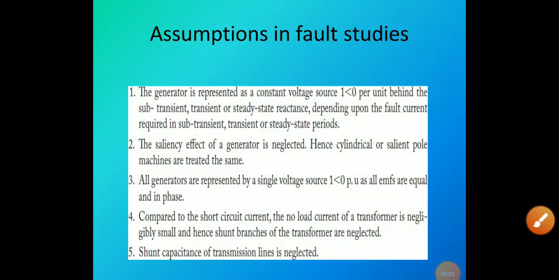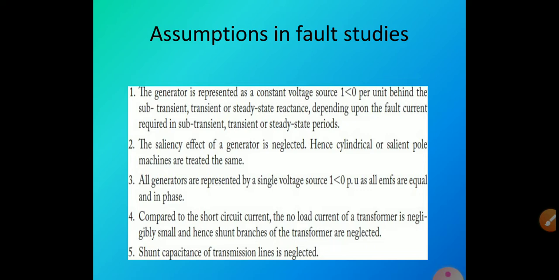Good morning students. In this class we are going to see the assumptions in fault studies. There are five major assumptions. First, the generator should be represented as a constant voltage source with a magnitude of 1 per unit behind subtransient, transient or steady state reactance, depending upon the fault current required in the subtransient, transient or steady state periods.